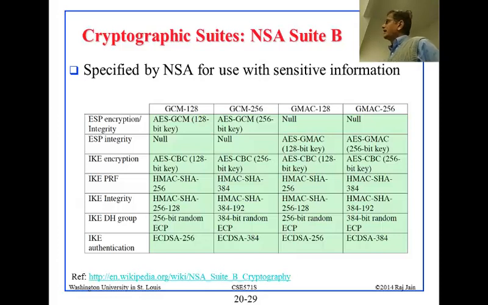Okay, and we have already talked about GCM, GMAC before, and all these are algorithms for hashing and encryption and so on and so forth.